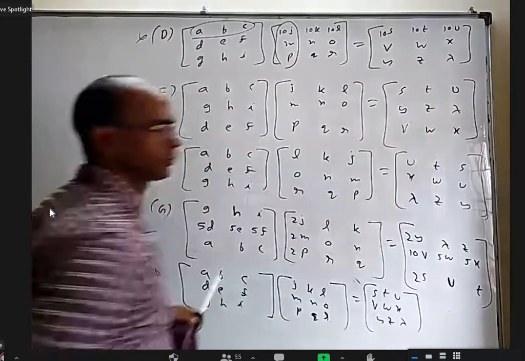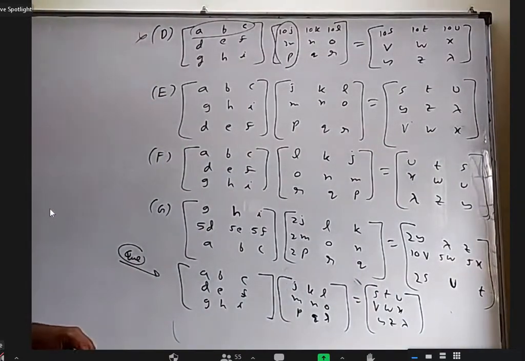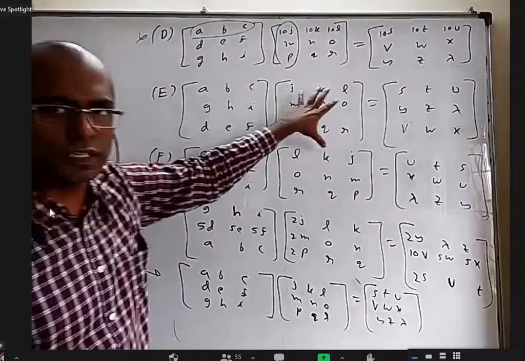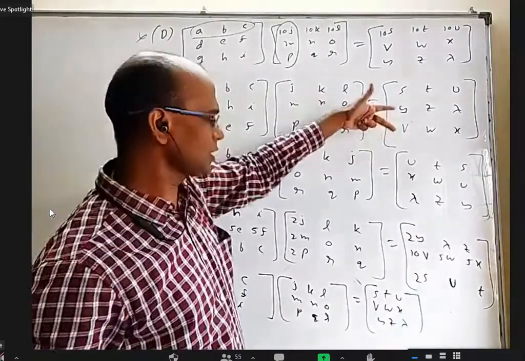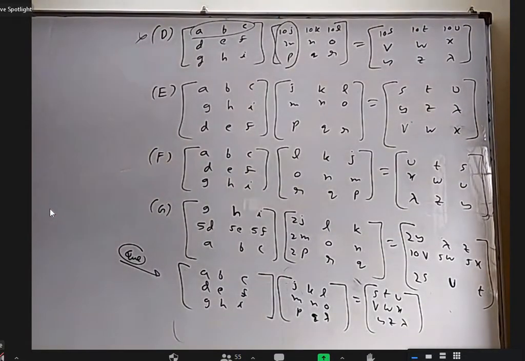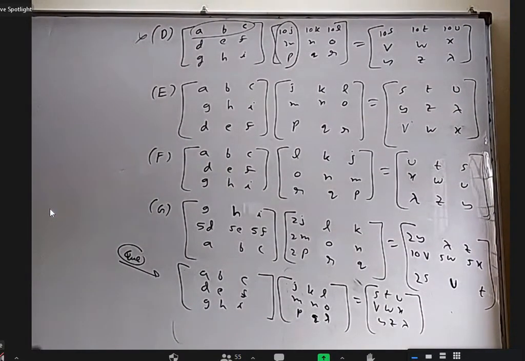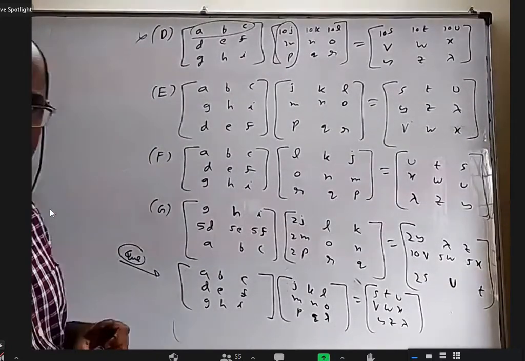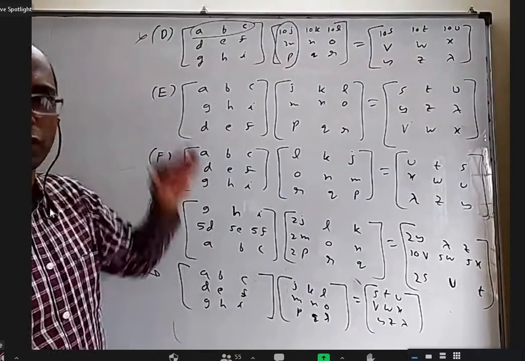Sir, you have just interchanged second and third row. Yeah, I just interchanged second and third row. No change in the second matrix. And here also interchanged second and third row. Do you think it's correct? Yes, sir. Yes, sir, we can make changes in the first matrix or in rows. Yeah, you can make anything in the first matrix with the rows.